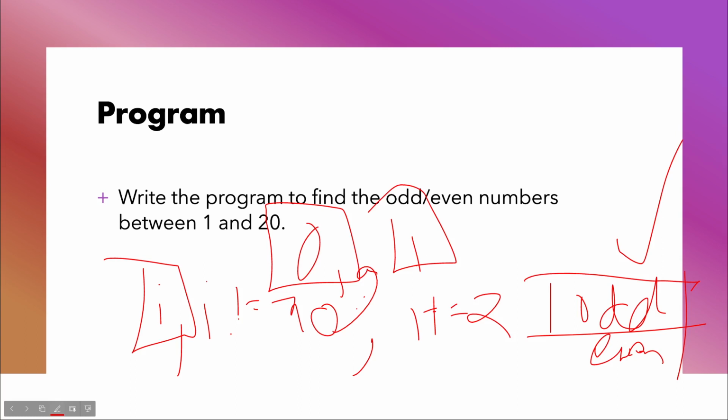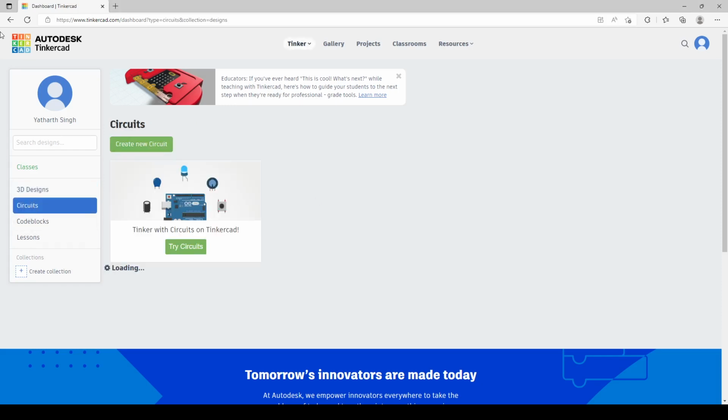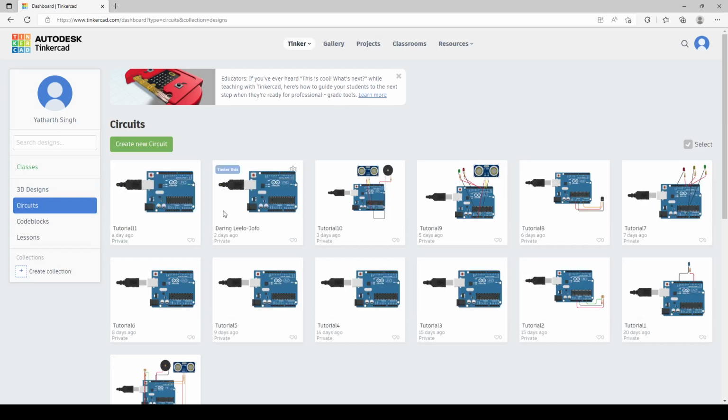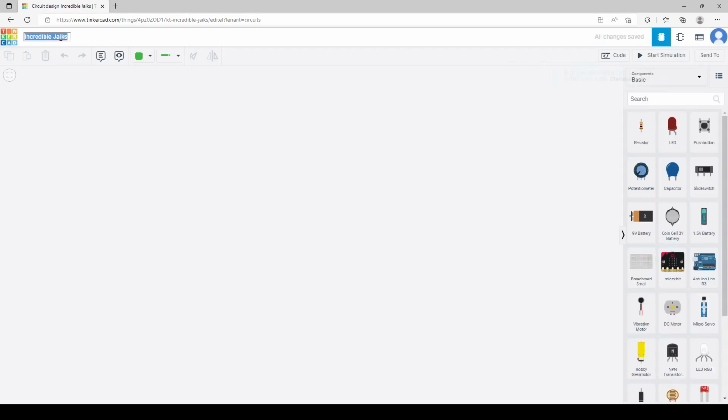Okay, so now I think we should get to Tinkercad. So here I am on my Tinkercad screen. Let's go to the circuits, create a new circuit, and then as soon as it loads, just rename it to tutorial 12.